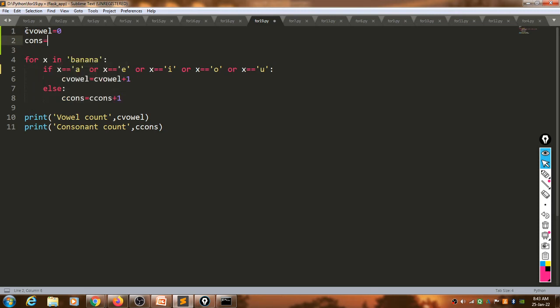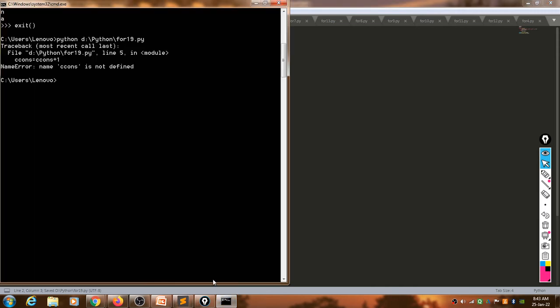We are using two variables and they have a numerical data type because we are going to increment them. All integer variables should be initialized to 0. So C vowel is equal to 0, C consonant is equal to 0. We will save that and execute this again.